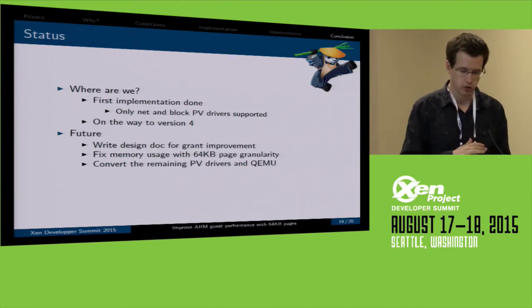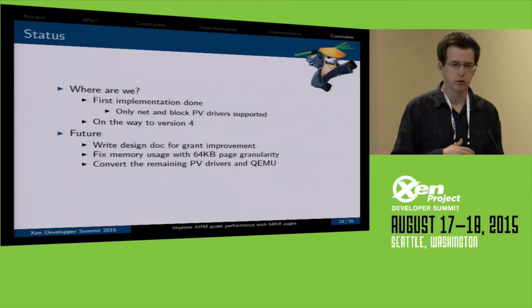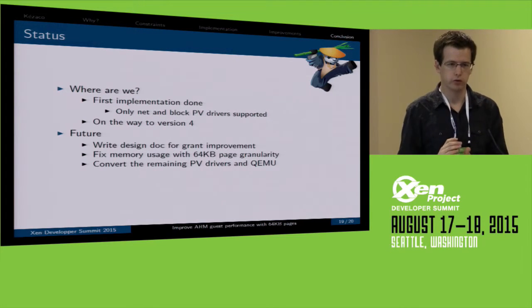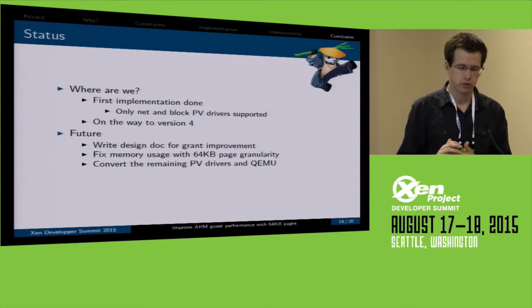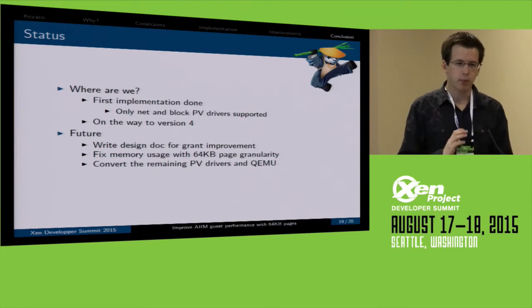What needs to be done now? The first thing is, for the grants improvement, like 64K to megabytes, I need to write a design doc to get advice about what to do on the hypercall interface, and if it's sensible to do that. Because the main problem is that Xen is always 4K.